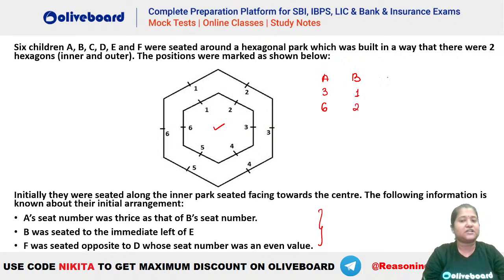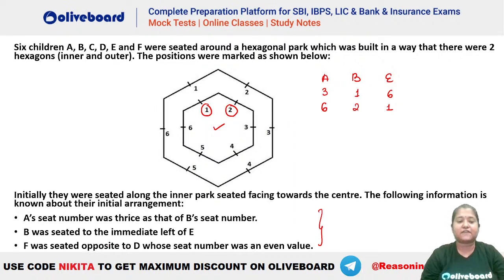Now B was immediate left of E. So if B is on seat number 1, E should be on seat number 6 because B is immediate left of E. And similarly, if B is on seat number 2, then E will be on seat number 1, as you can see from the diagram. Okay.